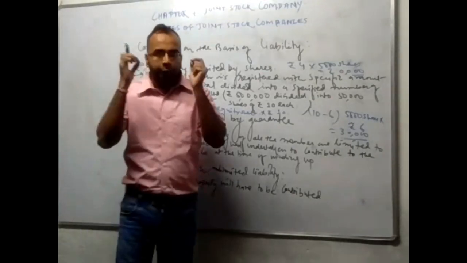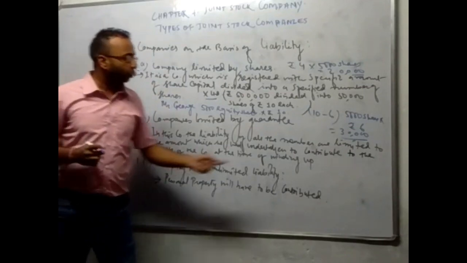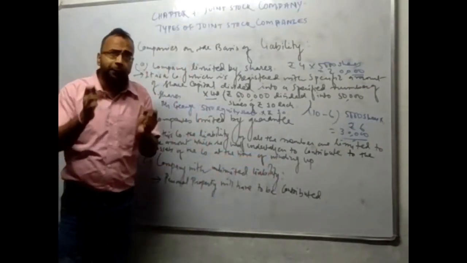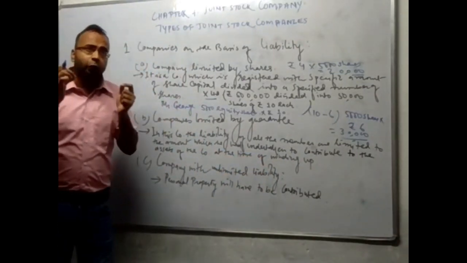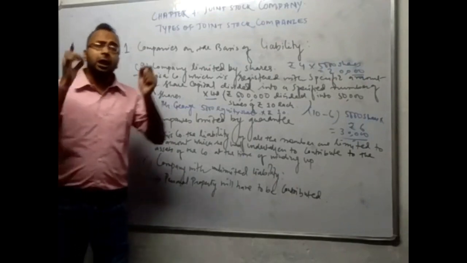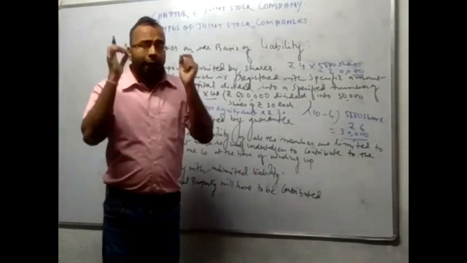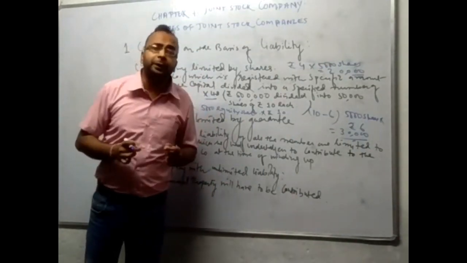If the company is going to close, that is known as winding up. So the amount of liability of the member is the amount that he has undertaken to contribute in case of winding up of the company.